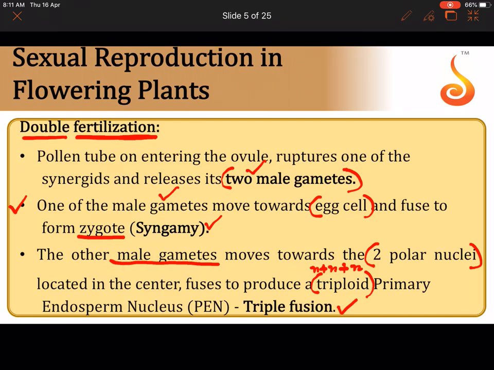So now you know why this process is called double fertilization. It is called double fertilization because it involves two fusions. One is the syngamy and one is the triple fusion.